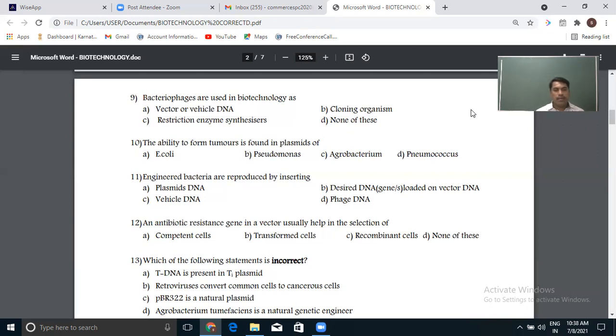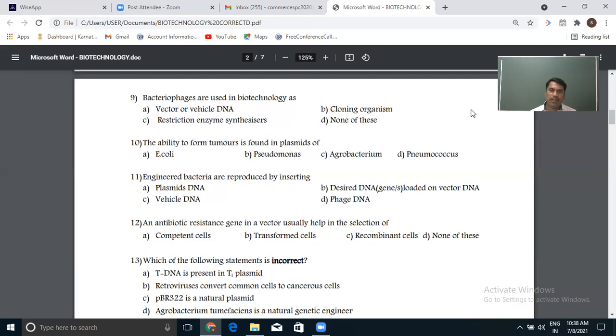Next question. An antibiotic resistant gene in a vector usually helps in the selection of... I just told in the previous question that we can insert our gene either into the antibiotic resistant genes in the plasmid, or into a particular functional gene like beta galactosidase, as insertional inactivation. Now here, as per the question, antibiotic resistant genes are present in the plasmid of that bacteria.